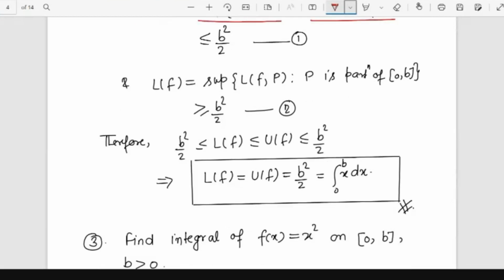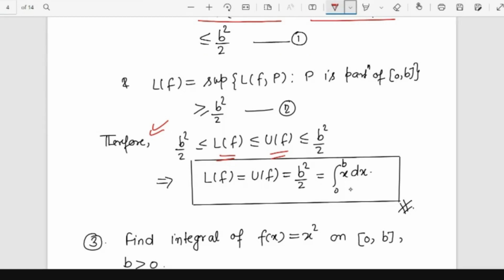So from equations 1 and 2, we can see that b square by 2 is less than or equal to LF. And we know that the lower integral is always less than or equal to UF. We will also prove this mathematically. So this gives you that LF is equal to UF is equal to b square by 2. That is the integral of the function f of x equal to x from 0 to b.